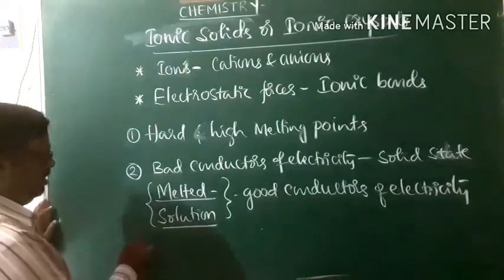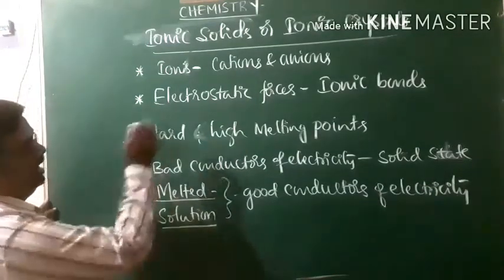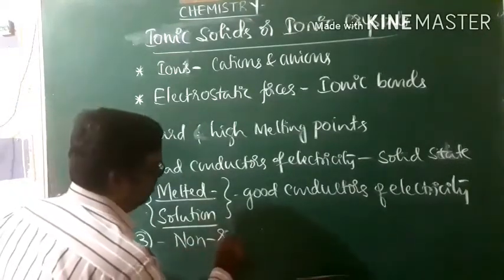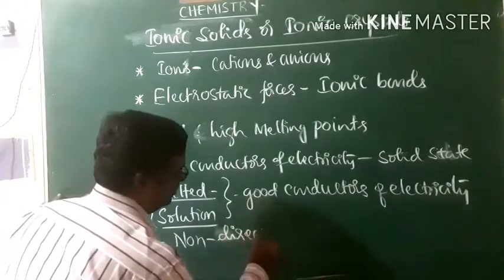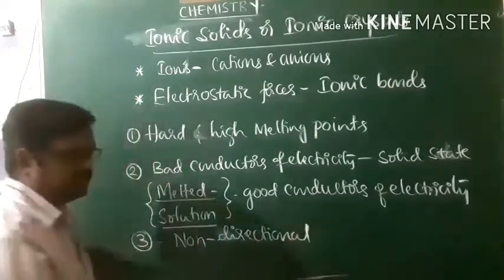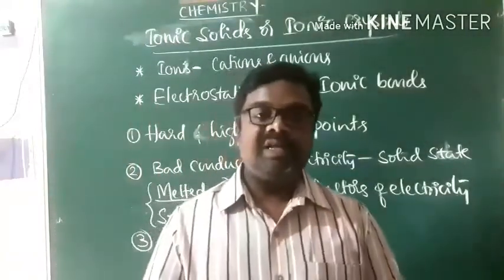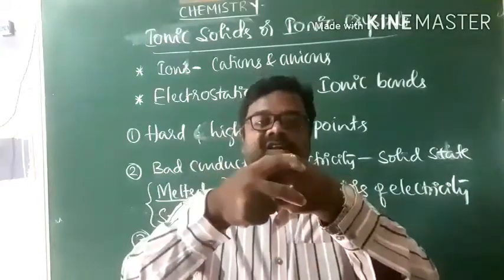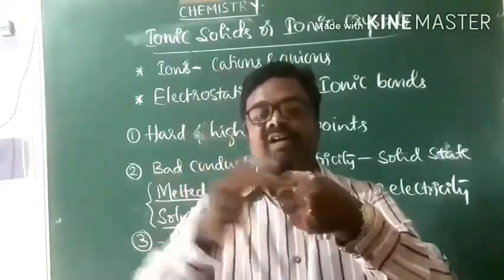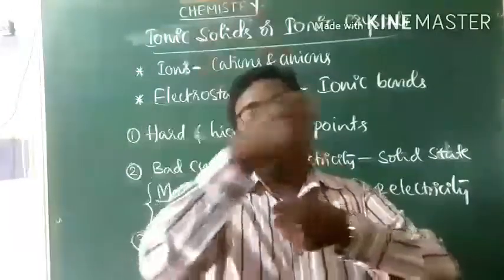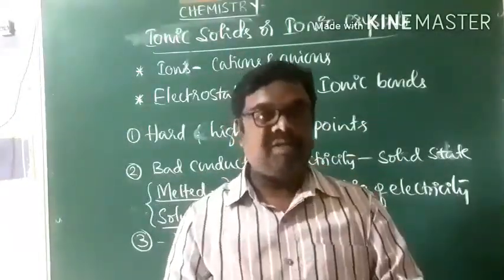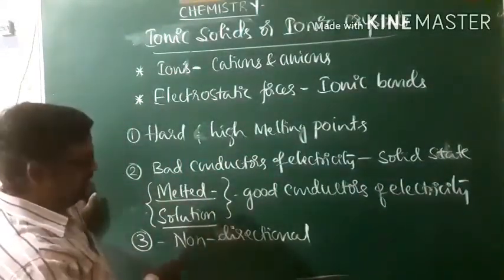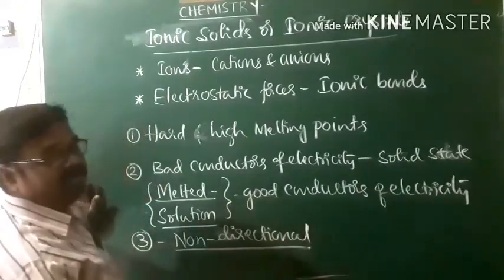And I want to add one more important point as far as electrostatic forces are concerned. These electrostatic force of attractions are non-directional. It means ionic bonding takes place in any direction. Imagine this is a cation. This cation can attract anions in all the directions. Because of that, there is no direction involved in the force of attraction between cations and anions. Therefore, the electrostatic force of attractions are non-directional.